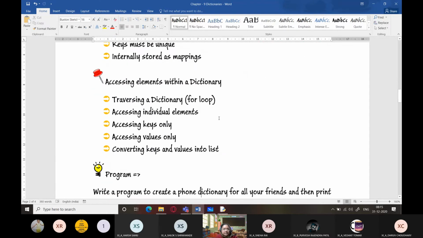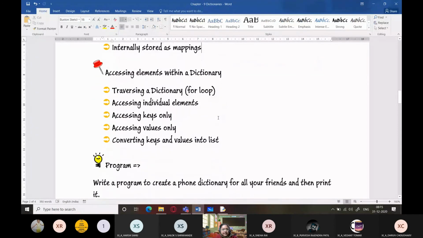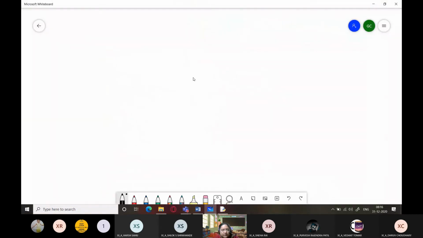Next is accessing elements within a dictionary. So we will be seeing this today, accessing elements. First is traversing a dictionary using a for loop. We can only traverse elements of a dictionary using the for item in collection variant of the for loop.